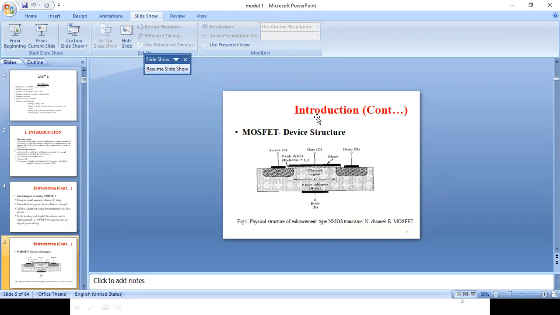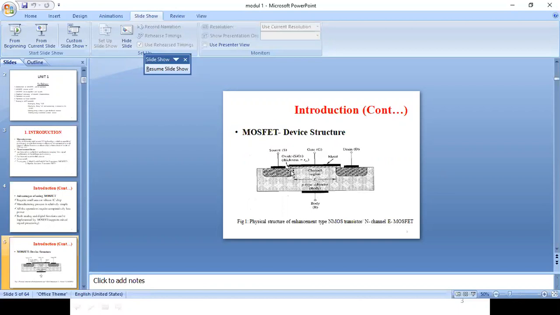I'll repeat, the three terminals are source, gate, and drain. Whenever you fabricate an N-channel MOSFET, you have to take a P-type substrate. To this P-type substrate, you diffuse two N plus regions, one on either side. From those, you take the source and drain terminals respectively, and from the channel, you take the gate terminal.